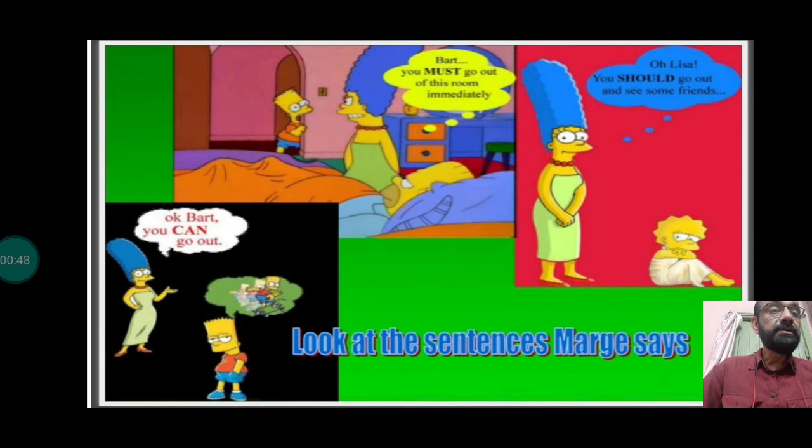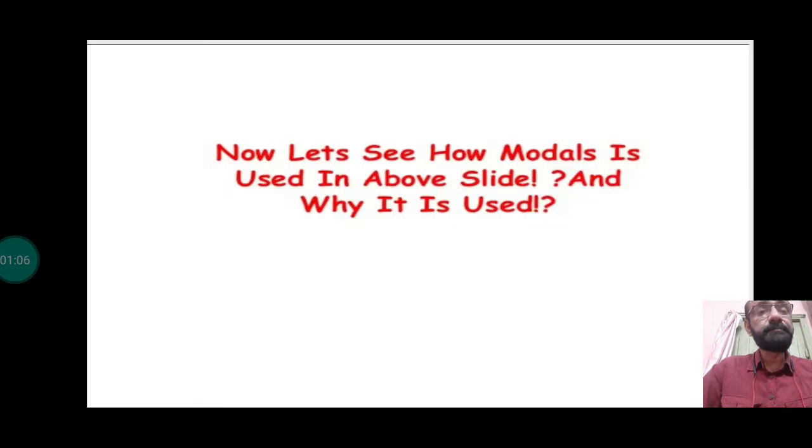Okay, Lisa, you should go out. And that is advice. You see the use of should, must, and can. They represent different moods. Same speaker giving permission to go out, but with a different approach. This is how modals change.